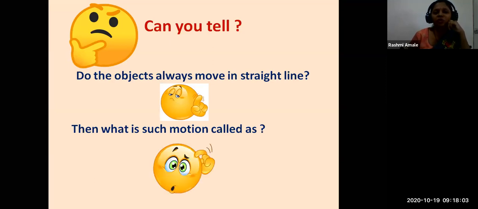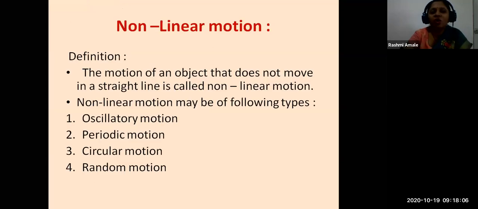Okay, don't worry, I am going to tell you this. It is called non-linear motion. See the definition of non-linear motion, very simple. The motion of an object that does not move in a straight line is called non-linear motion. Non-linear motion may be of the following types: oscillatory motion, periodic motion, circular motion, and random motion. All these different types of motion we are going to study in tomorrow's lecture.